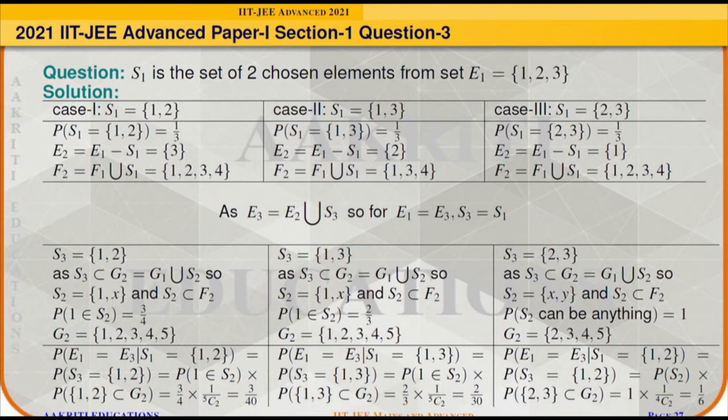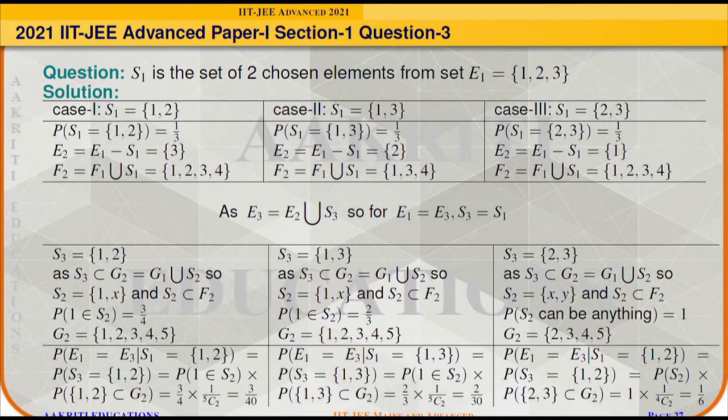Now in all these three cases, we will analyze the set S2 separately. In the first case, set S3 has elements 1 and 2, and S3 is coming from G2, which is nothing but the union of G1 and S2. So S2 must have one element as 1, because if S2 does not have 1, then S3 cannot have 1, because G1 has elements 2, 3, 4 and 5. It doesn't have 1. So S2 should have 1. So it means one element of S2 will be 1.